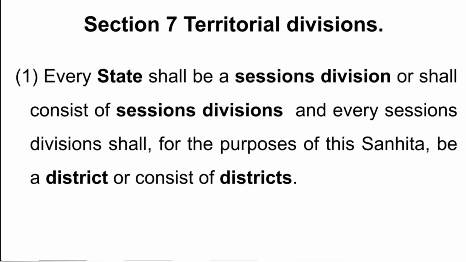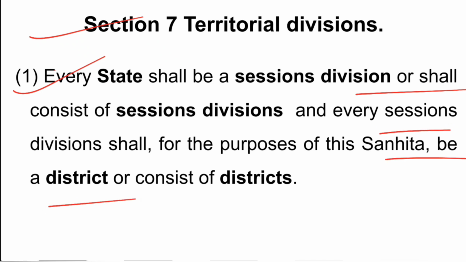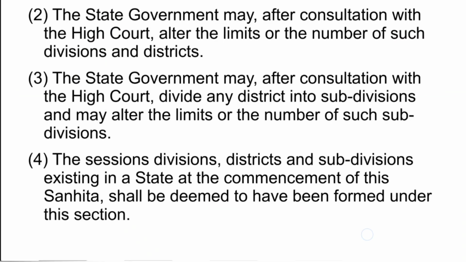So this is clear. Now section 7 provides territorial divisions. So A says every state shall be sessions division or shall consist of sessions divisions, and every sessions division shall for the purpose of this Sanhita be a district or consist of districts. So it says that in every state there shall be a session division or sessions divisions, one or many, and each shall be a district for the purpose of provisions of this Sanhita.